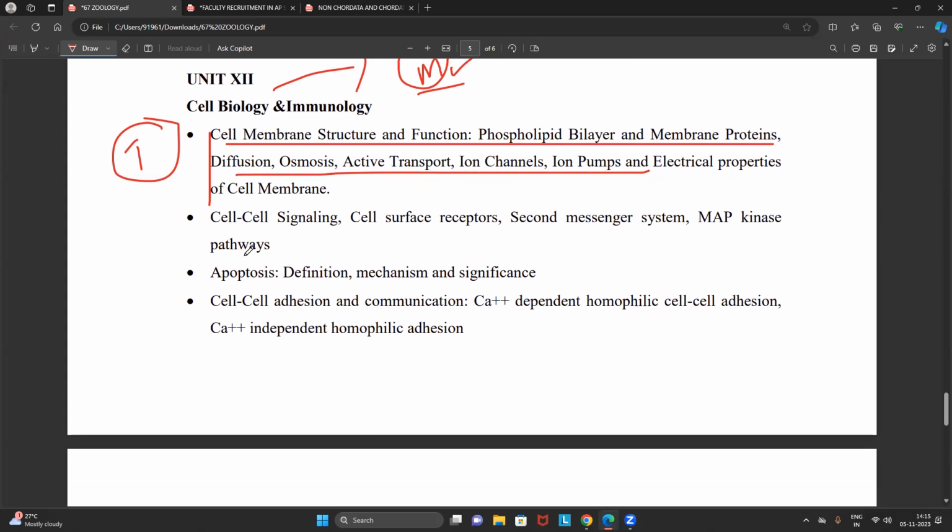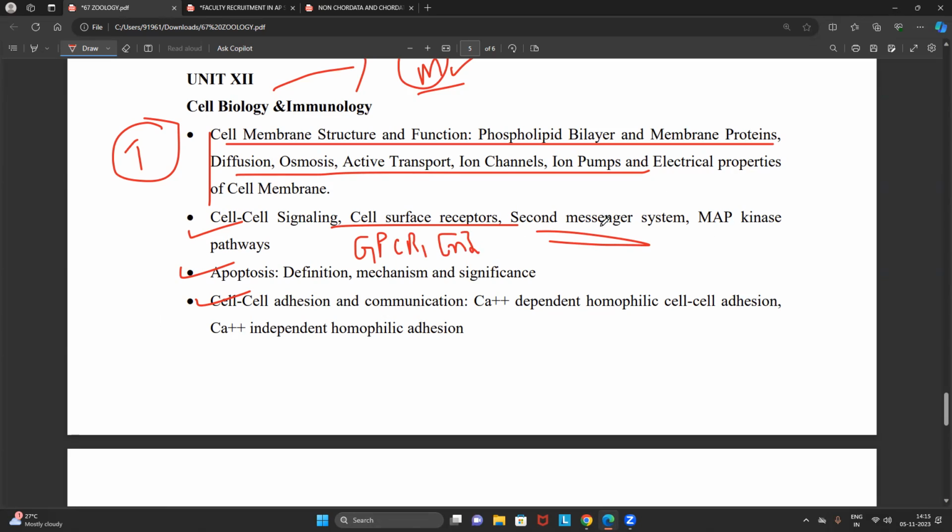Very simple. And what is a little difficult for you in cell biology: cell signaling, cell communication, and apoptosis. When it comes to cell signaling, you have to focus on almost all the types of receptors. You have to focus on the GPCR receptor, the enzyme linked receptor, and all the secondary messenger systems.